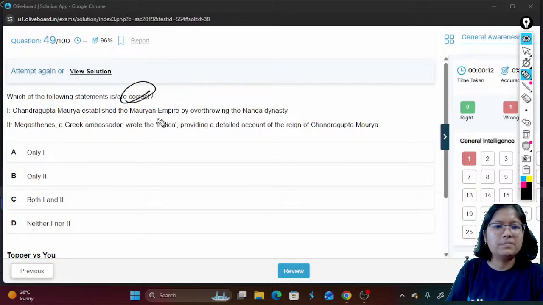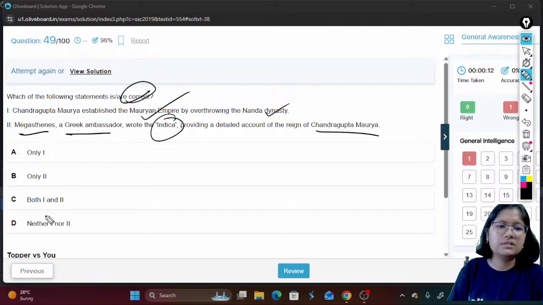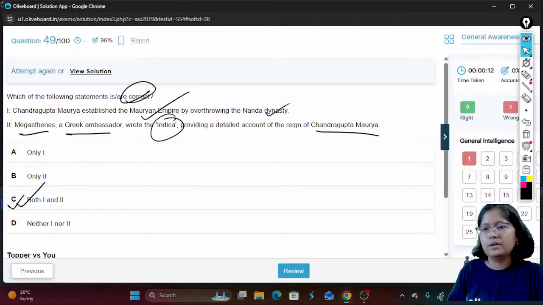Okay. Next question. Consider the following statements and which is correct. Chandragupta Maurya established the Mauryan Empire by overthrowing the Nanda dynasty. True or false? This statement is true. Megasthenes, a Greek ambassador, wrote Indica. Megasthenes' book Indica detailed accounts. This is a very, very basic question from your history. Both the statements are true. Next question.